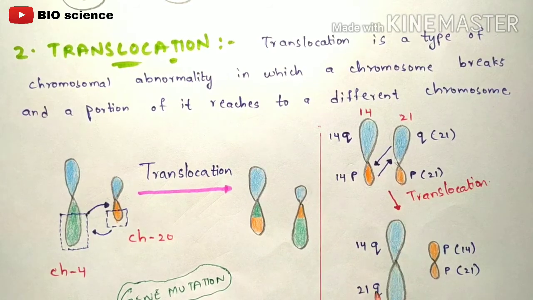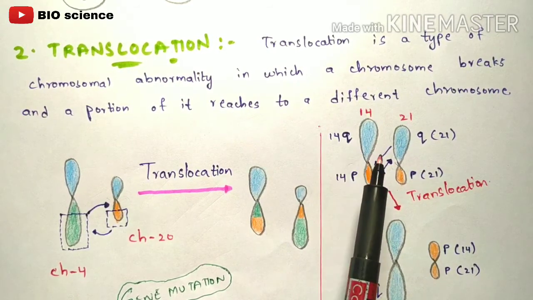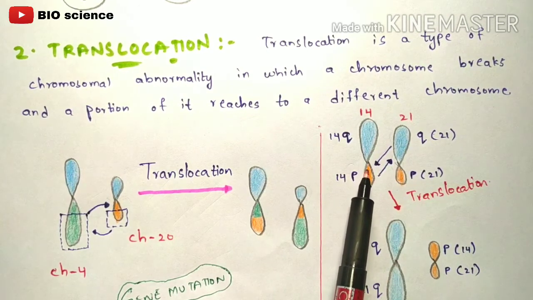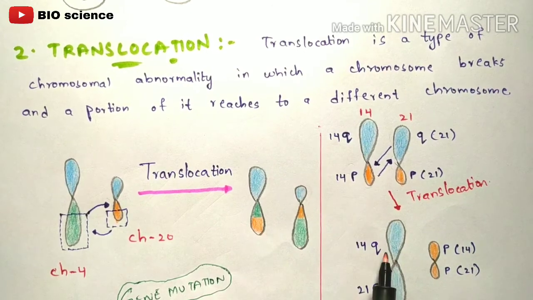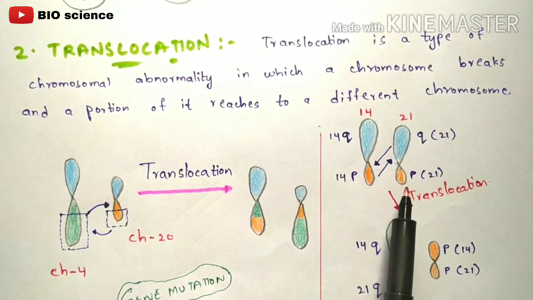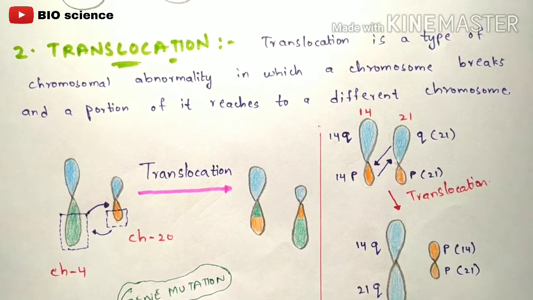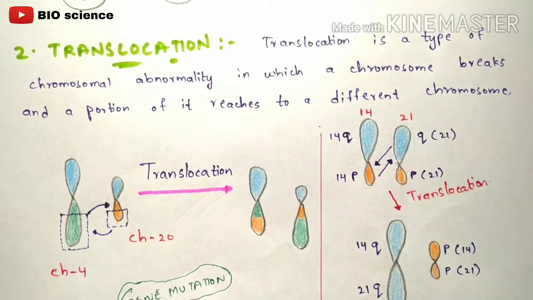So 14q and 21q, because here this is your 14q which will be present as it is. Now this 21q will move towards this direction and get attached to this 14q, right? Because it has been translocated, and the same is indicated here also: the 14p will get attached to the 21p, and the structure resembles in this way because the translocation process has been done, right? So this will be about translocation. These are both causes for Down syndrome.